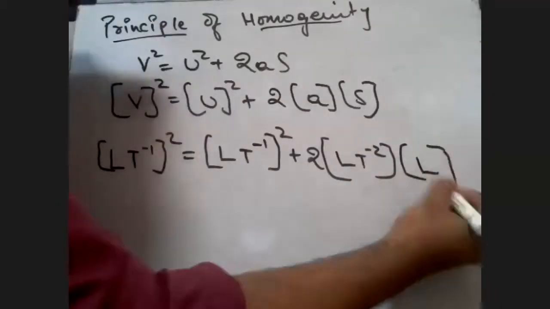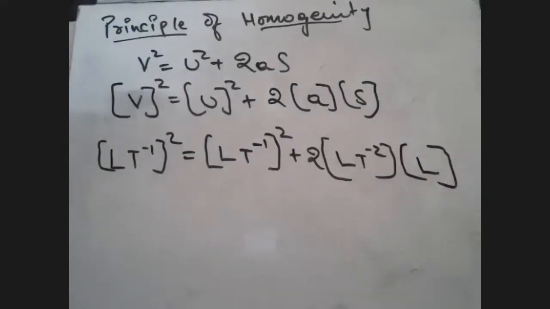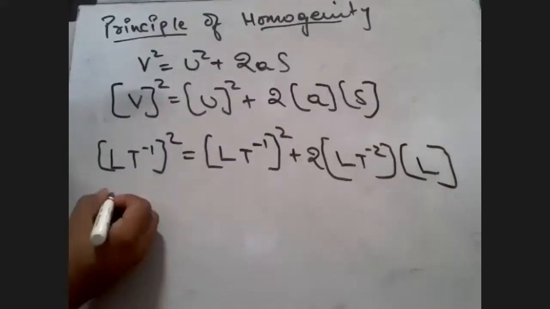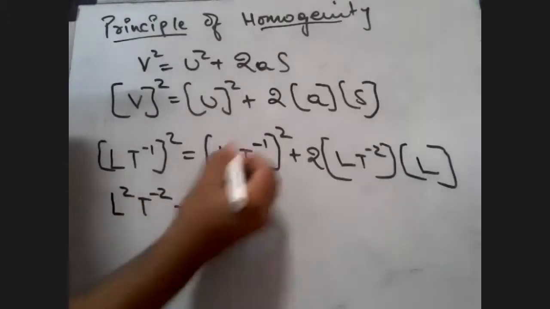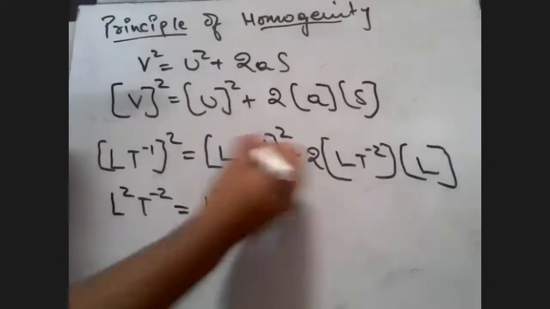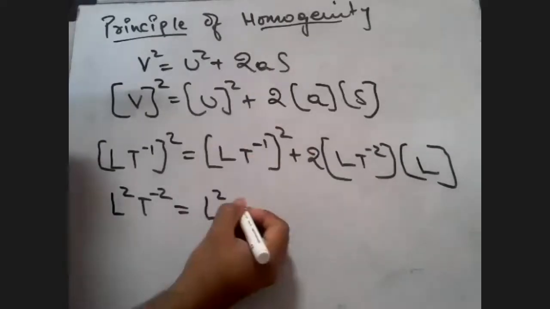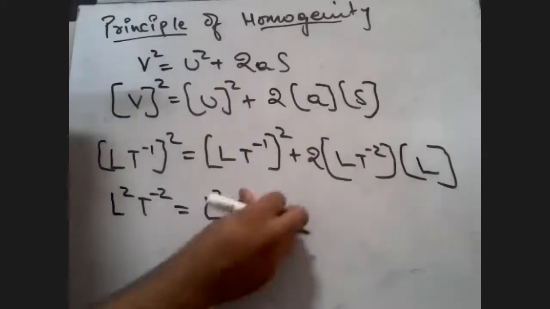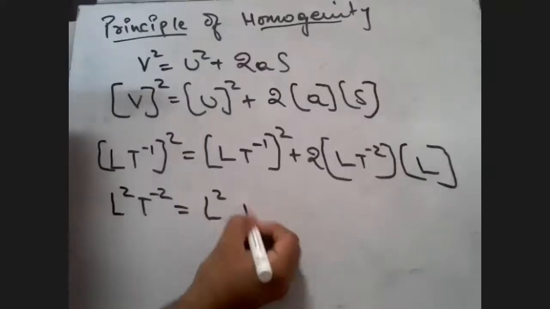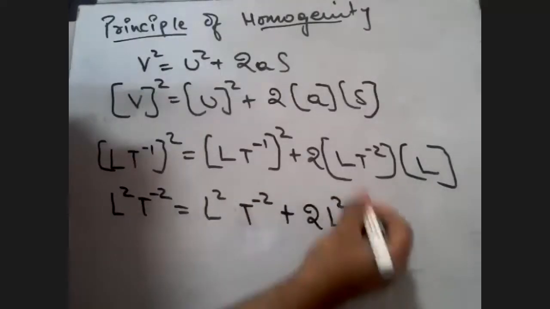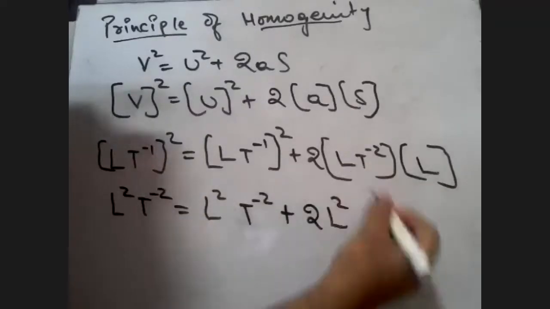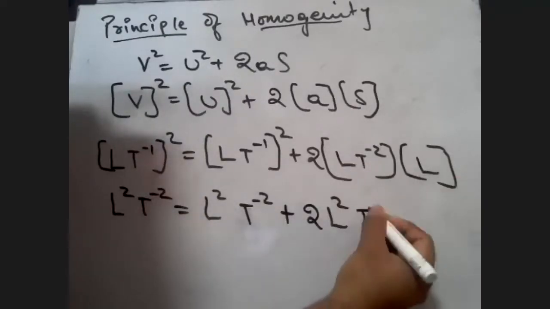It's going to be L. So it's going to be L^2 T^-2 equal to, again, L^2 T^-2. Exponents are basically multiplied, don't add them up. T raised to minus 2 plus 2 L^2. Why L and L over here? They add up, exponents add up here, T^-2.